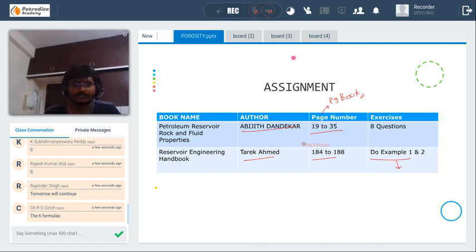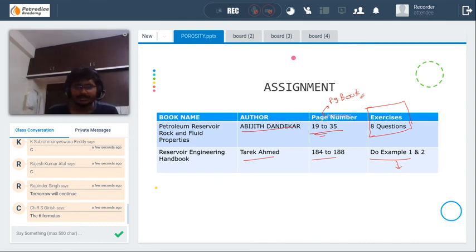Note these formulas, and don't do these exercises. You can do them after completion of the other things. In the Abhijit Dandekar book, just try to study these questions and the matter, and don't do the exercises. If you want to do them, you can, but I will be explaining them if there are any doubts in the next class.